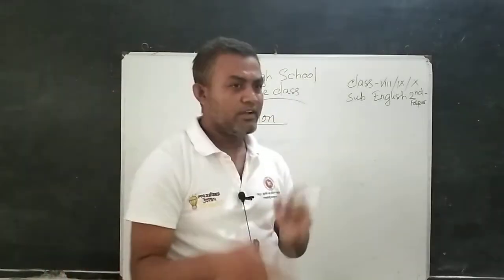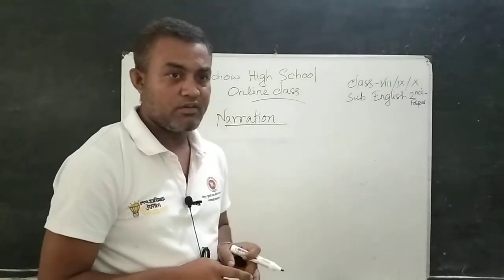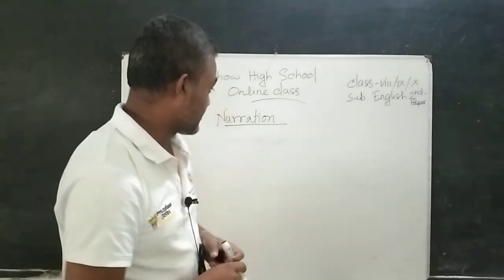Actually, in narration, all things depend on five kinds of sentences.